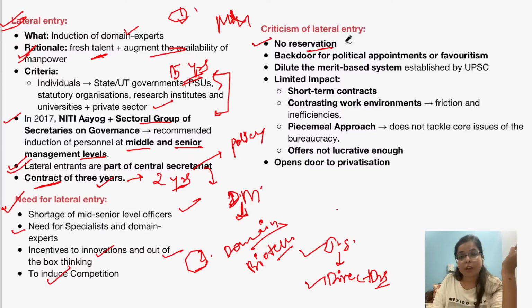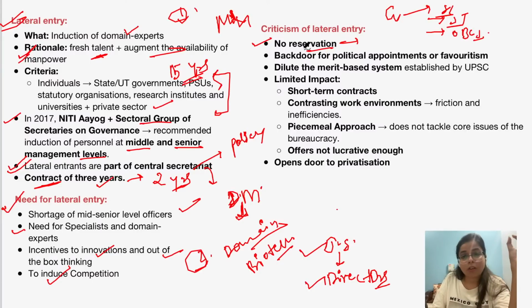Generally, whenever the government takes out any vacancy in government employment, there is a provision for reservation for scheduled castes, scheduled tribes, and other backward classes, right?